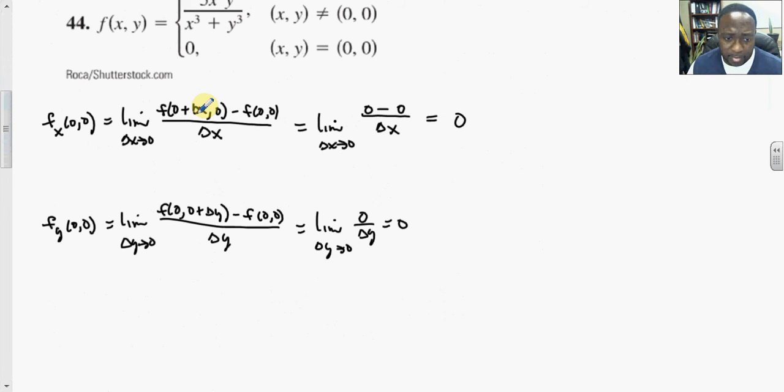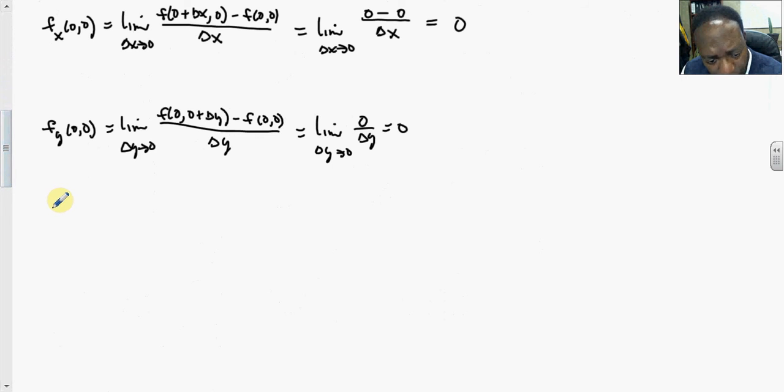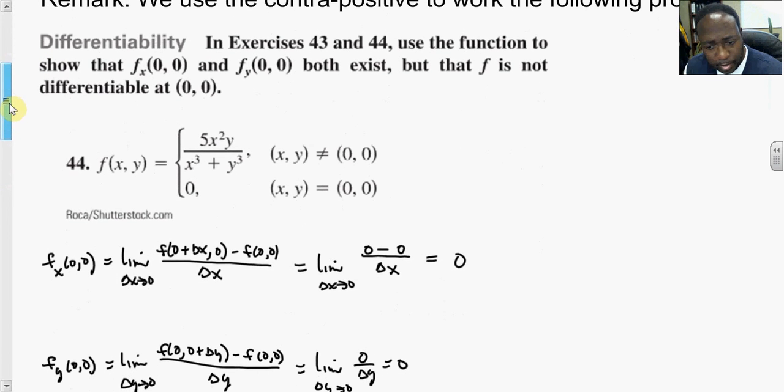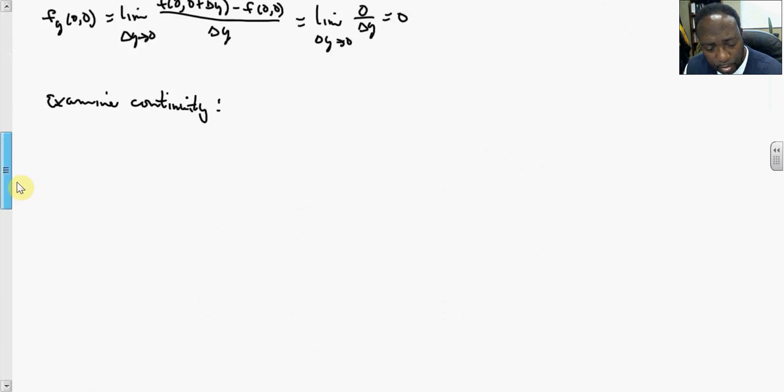but does that imply continuity? No, it does not, because saying that the function's partial derivatives exist does not say that the function is differentiable totally. Let's see. So here we examine continuity. To examine continuity, we find the limit of the function as we travel from various segments to get to the so-called origin, if you will.